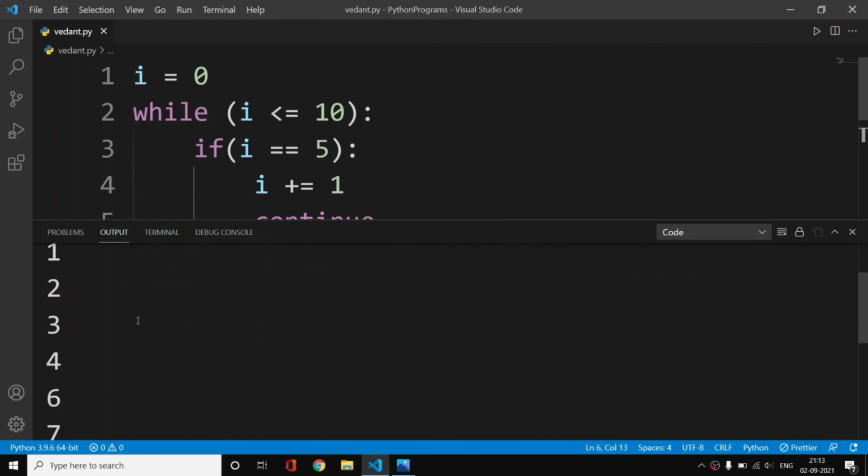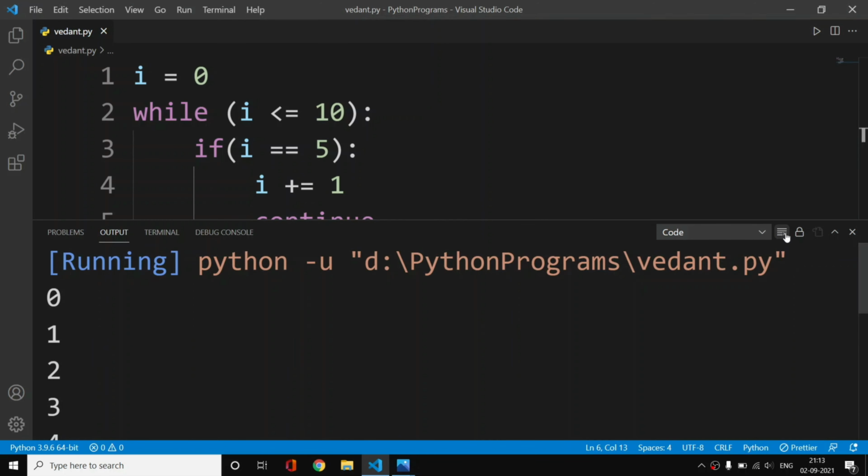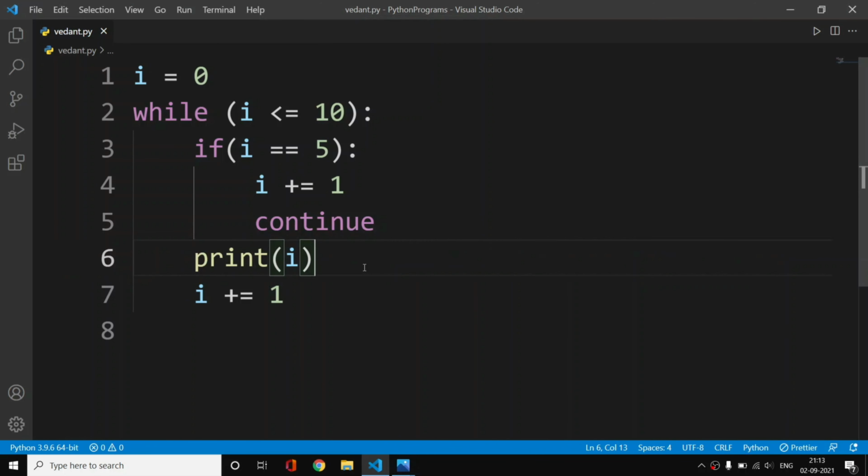Now let me run this code, and as you can see, we have 0, 1, 2, 3, 4, and except 5 we have directly 6, 7, 8, 9, 10. So we have numbers from 1 to 10 without 5. So just like that, you can use continue and break statements in your programs.